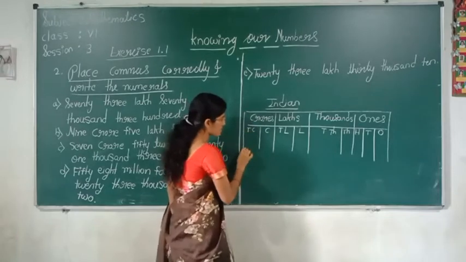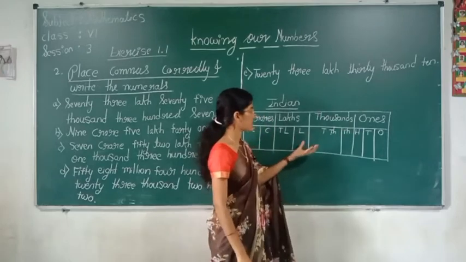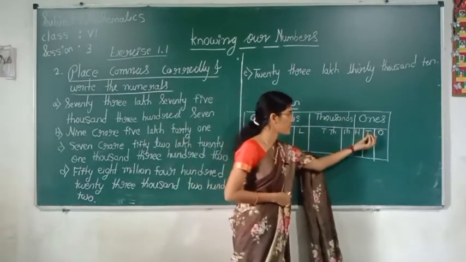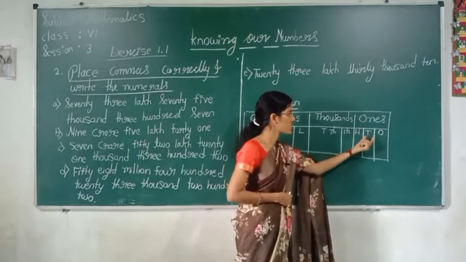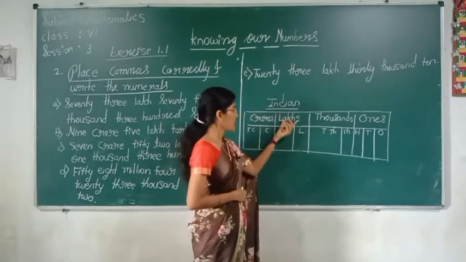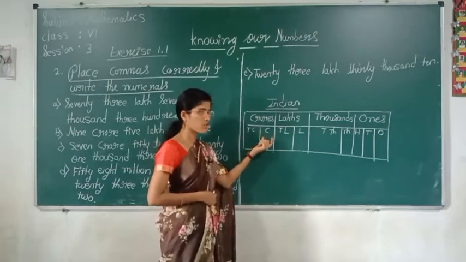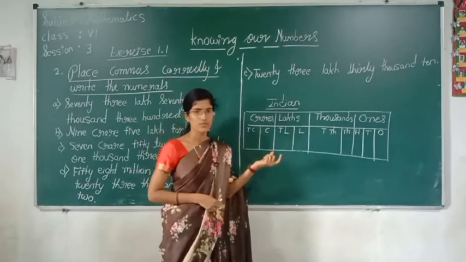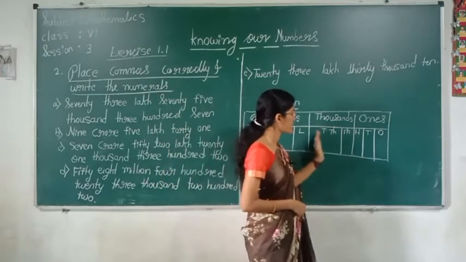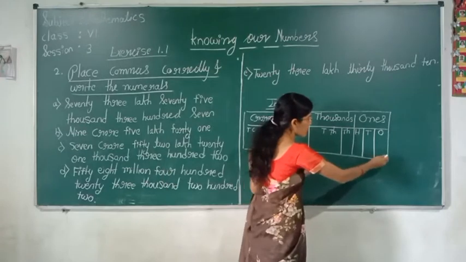In the last class we saw the Indian place value chart. Here the periods were ones, thousands, lakhs, crores, and these periods were divided into places: ones into ones, tens, hundreds, and thousands into thousand, 10,000. Lakhs were divided into lakh, 10 lakh, and crores into crore and 10 crore. In the Indian place value chart we have to give a comma after every period.